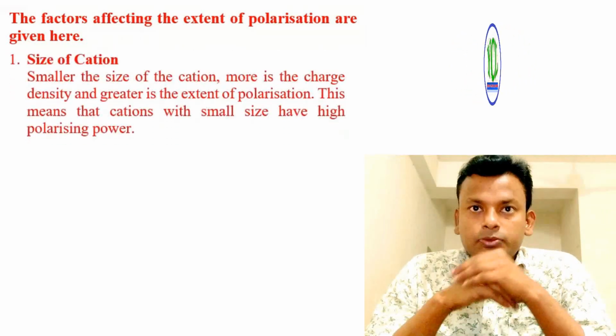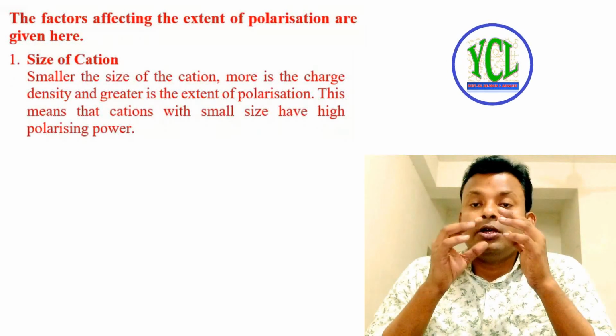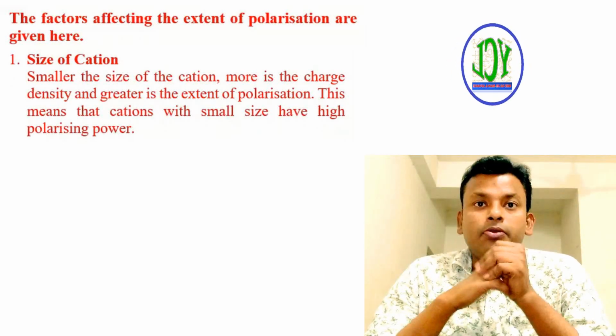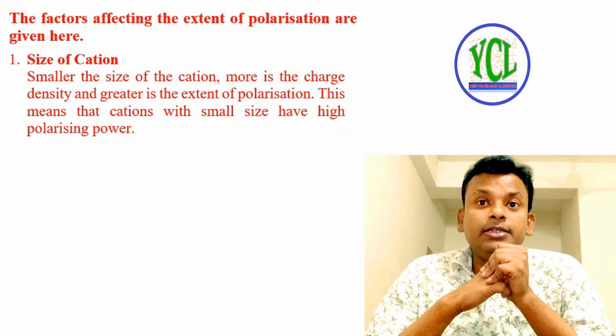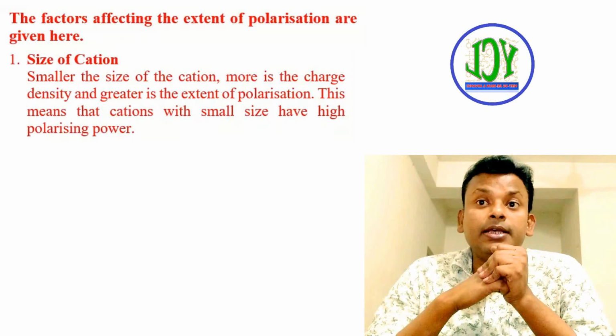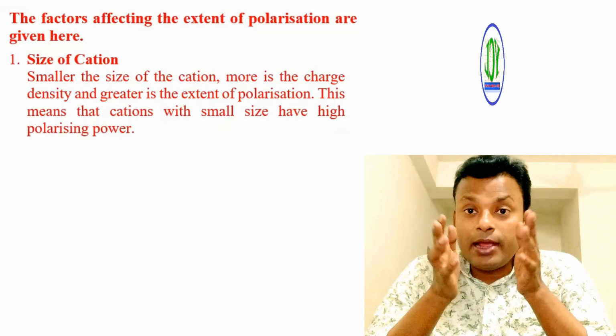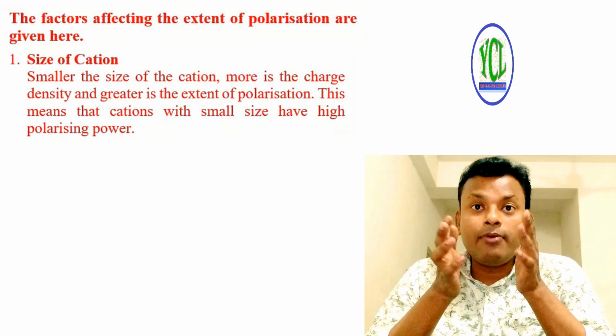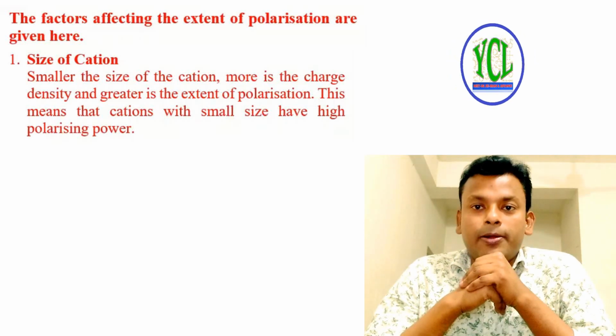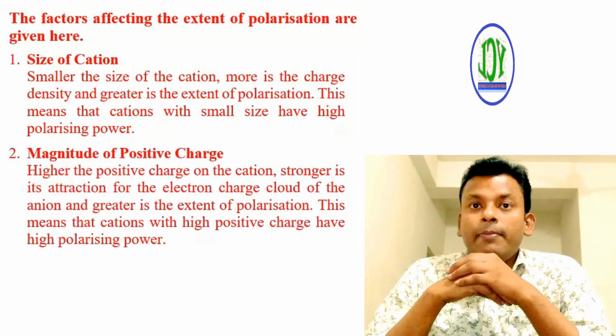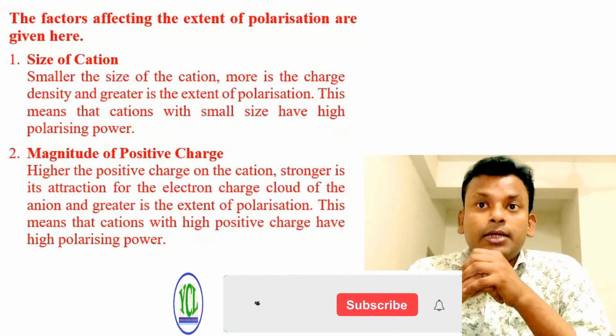Point 1. Size of cation. The smaller the size of the cation, the more is the charge density and the greater is the extent of polarization. This means that a cation with small size has high polarizing power. Point 2. Magnitude of positive charge.